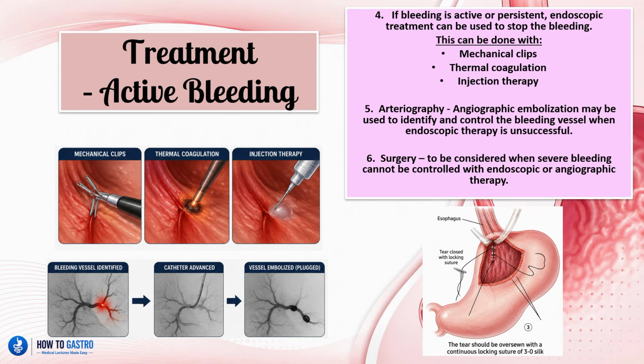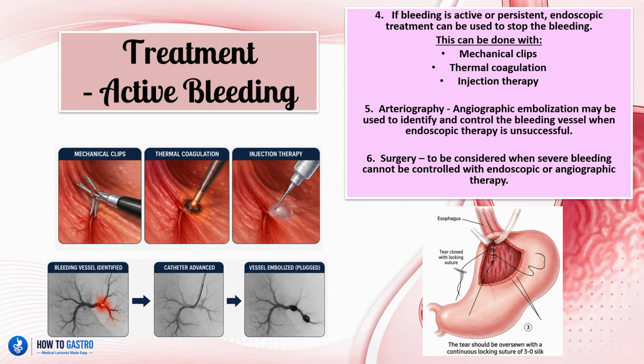And then if the bleeding is active or persistent, we can do endoscopic treatment, and this can be used to stop the bleeding, and it can be done in various ways, either via mechanical clips, thermal coagulation, or injection therapy. So in the mechanical clips, it's done endoscopically as well, where we actually clip the active bleeding point. Thermal coagulation basically means burning the site where the active bleed is taking place. And injection therapy refers to injecting coagulation chemicals into the bleeding site to prevent any further bleeding.